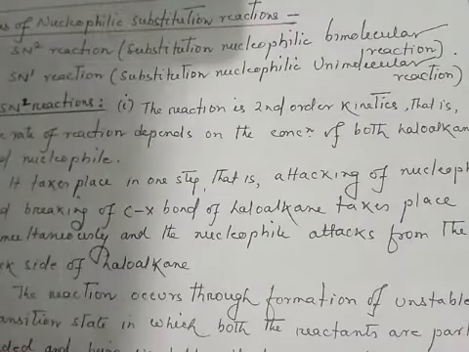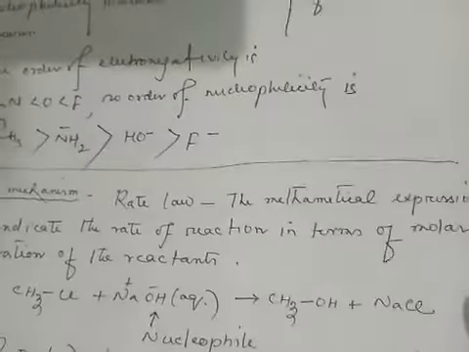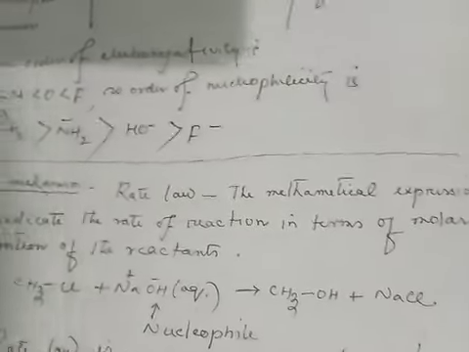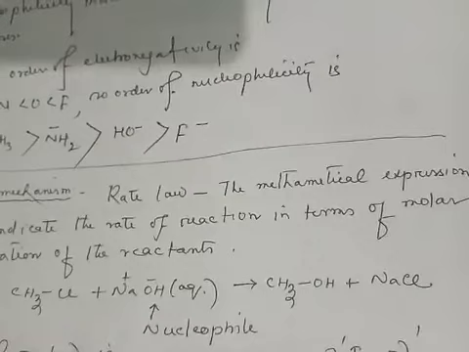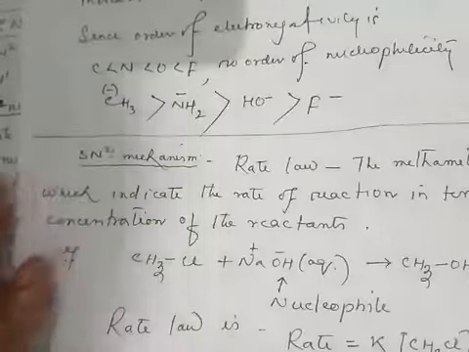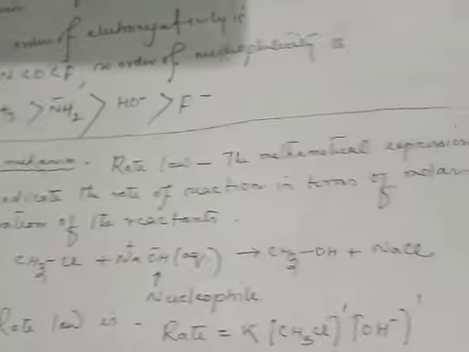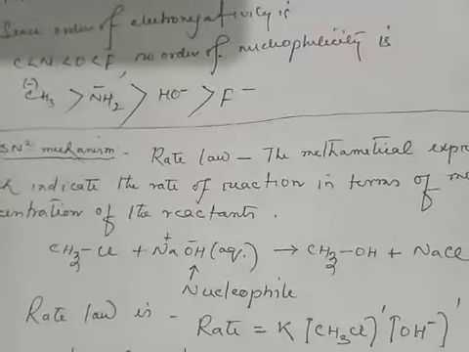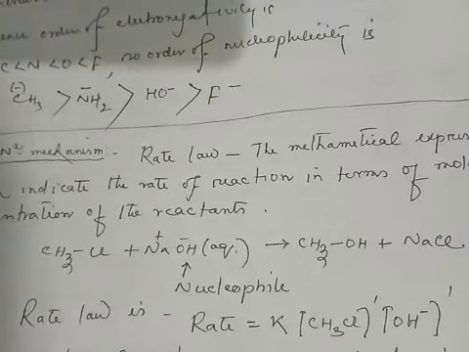In order to understand second order kinetics in chemical kinetics, we need to understand rate law. Rate law is the mathematical expression which indicates the rate of reaction in terms of molar concentration of reactant. That means, according to law of mass action, the rate of reaction is directly proportional to the molar concentration of the reactant.